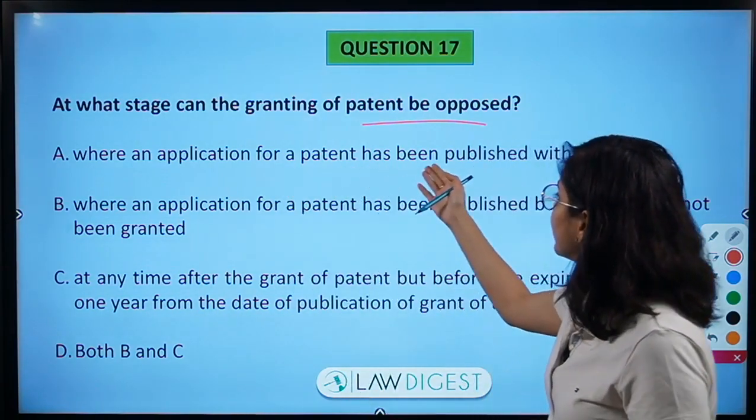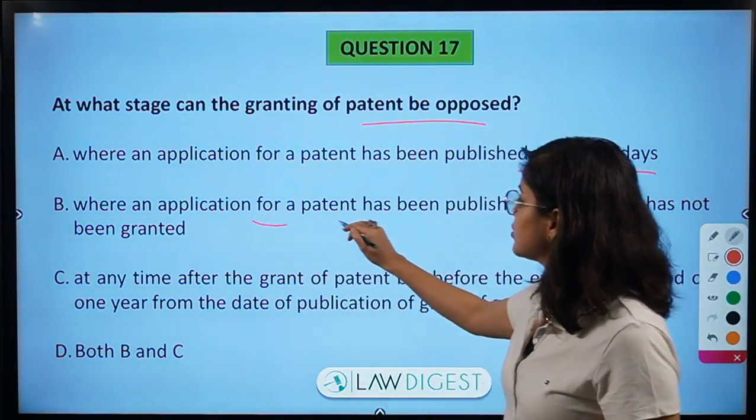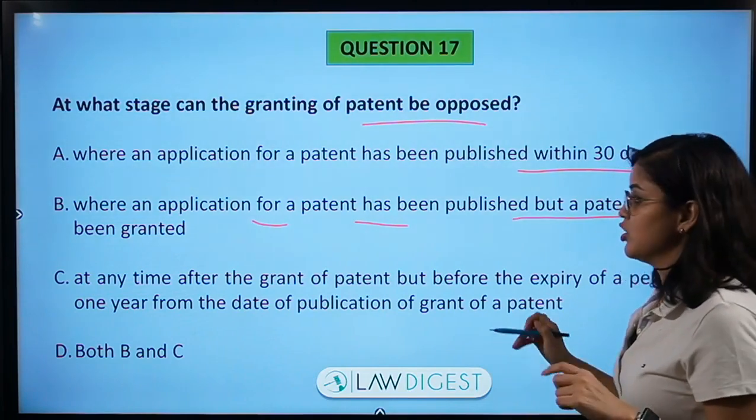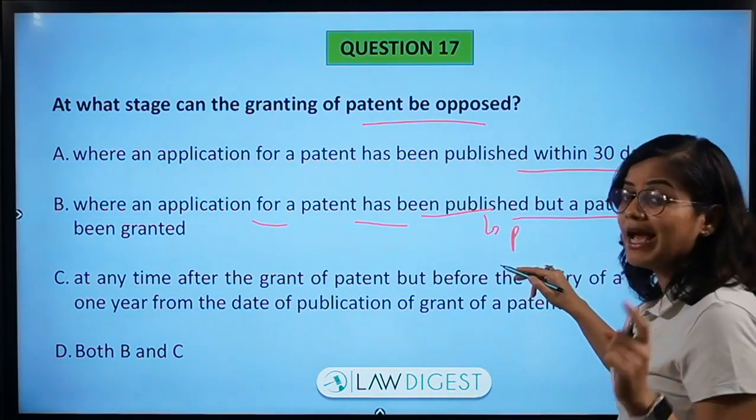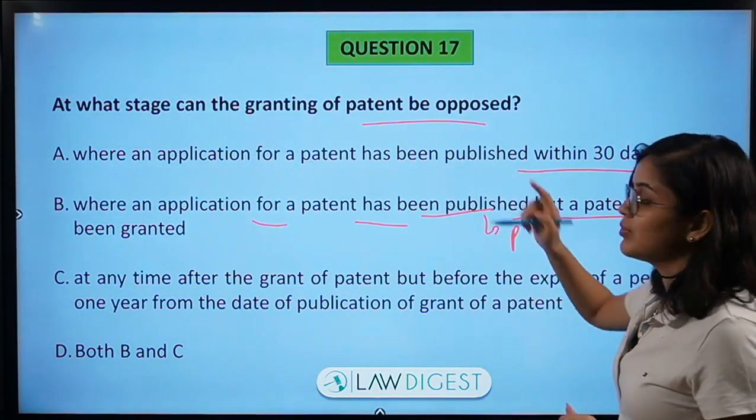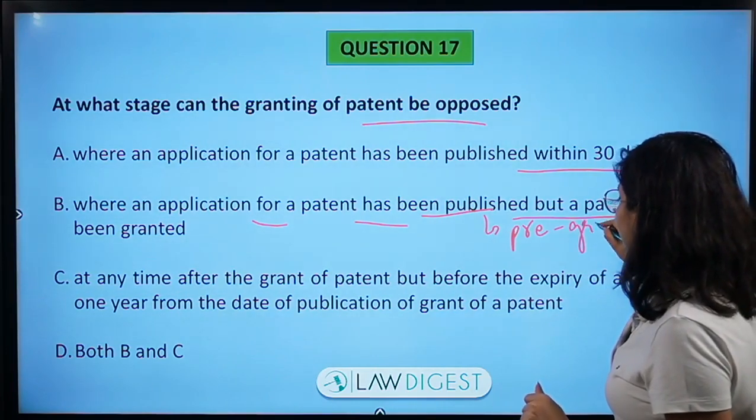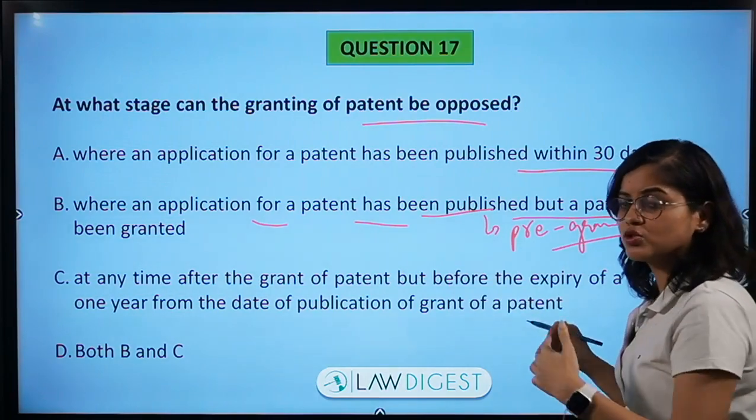Where an application for patent has been published within the period of 30 days, or where an application for a patent has been published but the patent has not been granted. So application has been published but patent has not been granted. At that time there can be an opposition. This is called pre-grant opposition. Before granting the patent, opposition can be there.